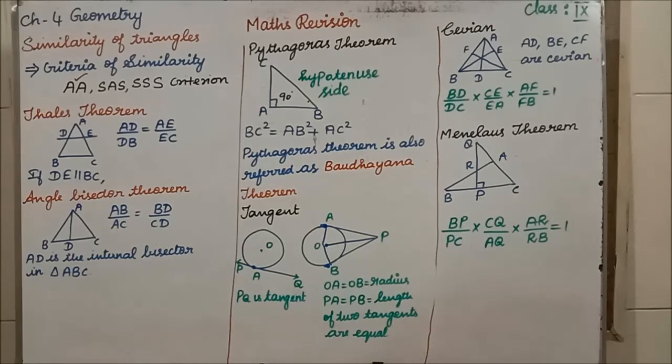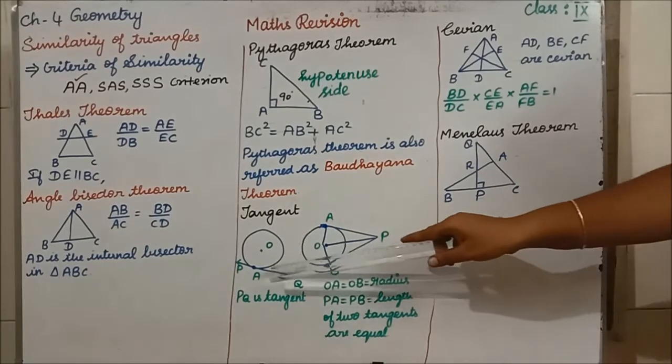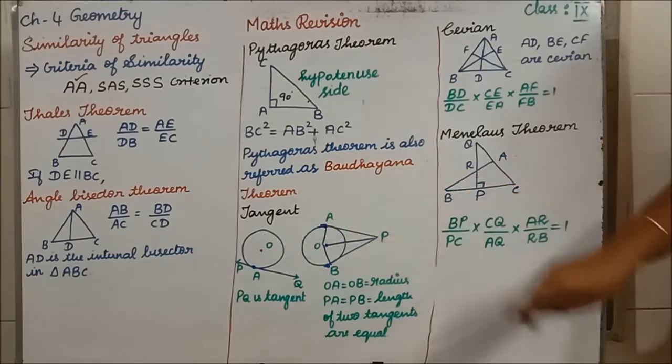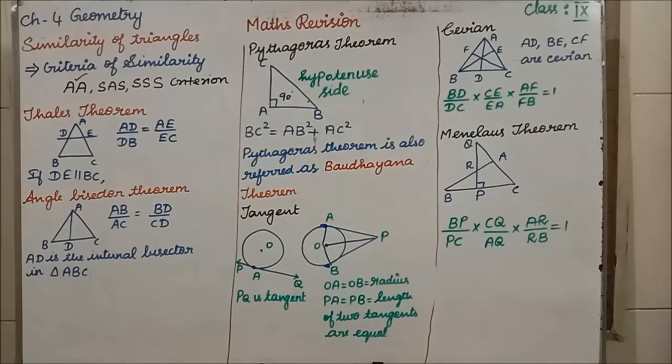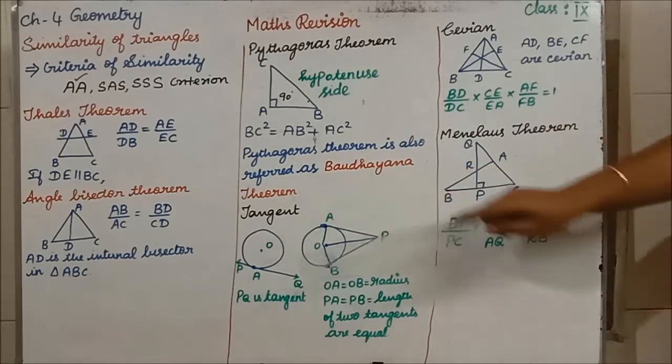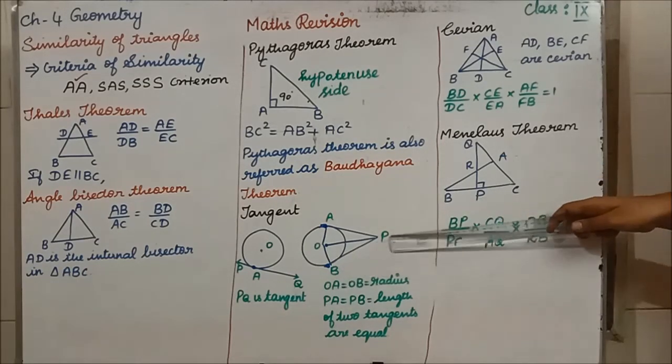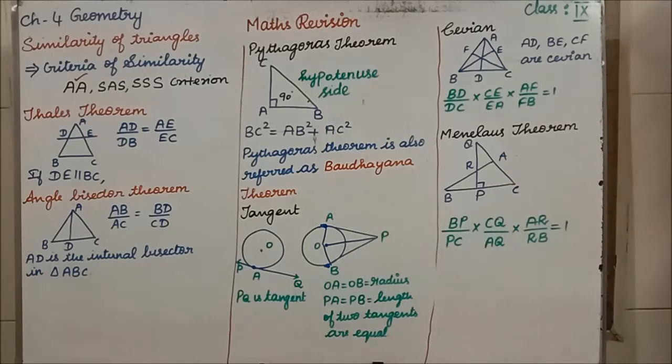Next concept, in exercise 4.4, we have used circles and tangent. Okay, now tell me, what do you mean by tangent? Tangent means a line touching a circle at one point is called a tangent to the circle. Can we draw two tangents from an interior point of the circle? No, we cannot draw two tangents from the interior part of the circle. Only from the exterior part. See here, PB is a tangent, similarly PA is a tangent.